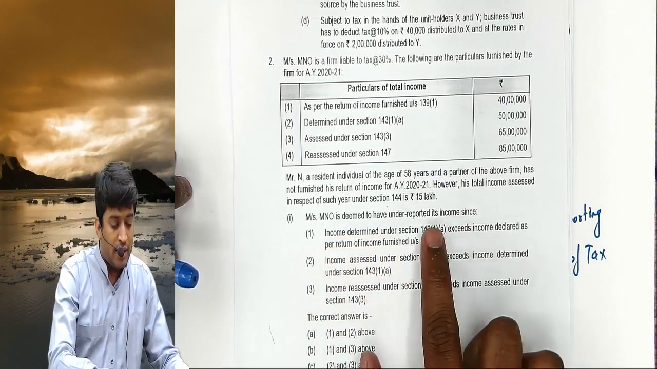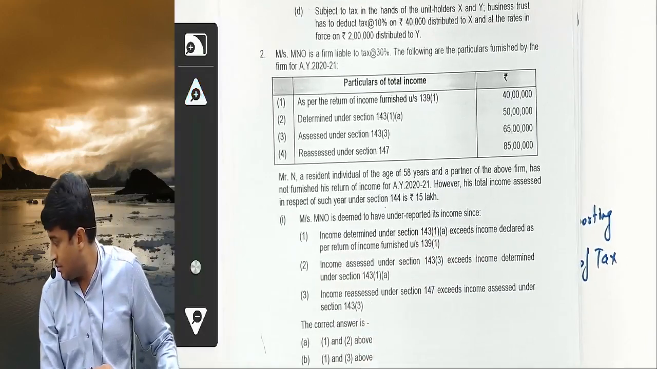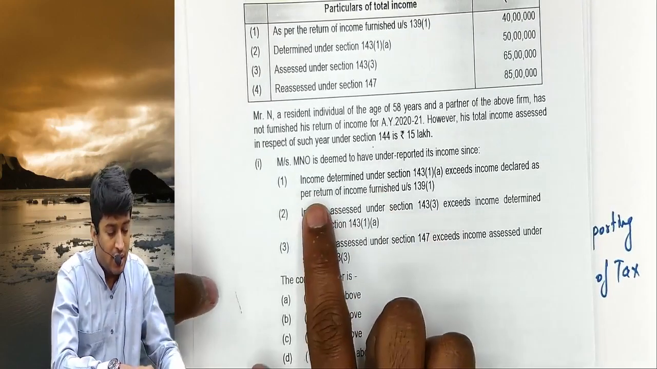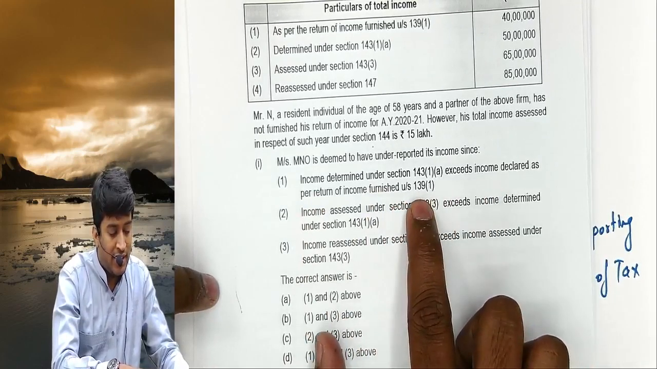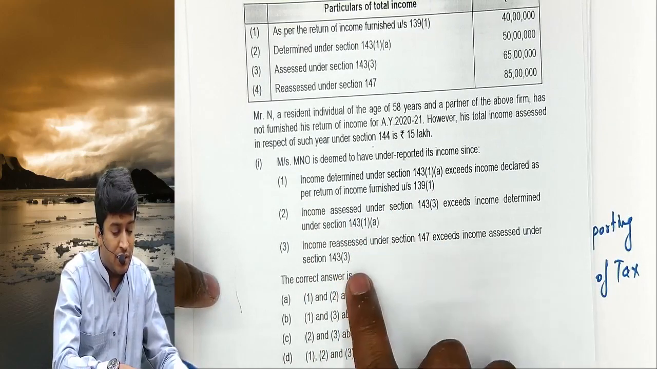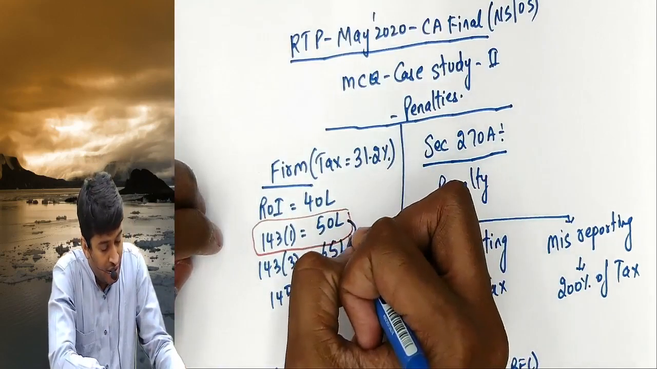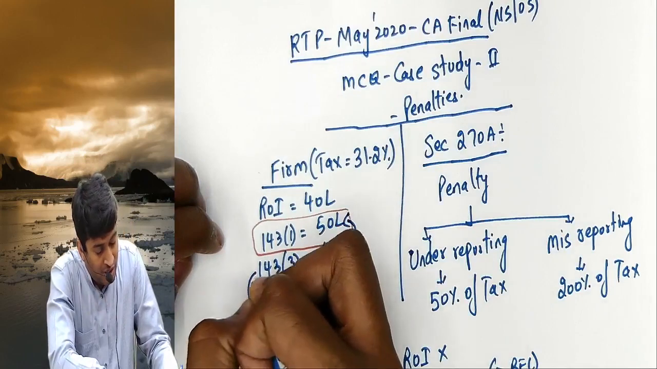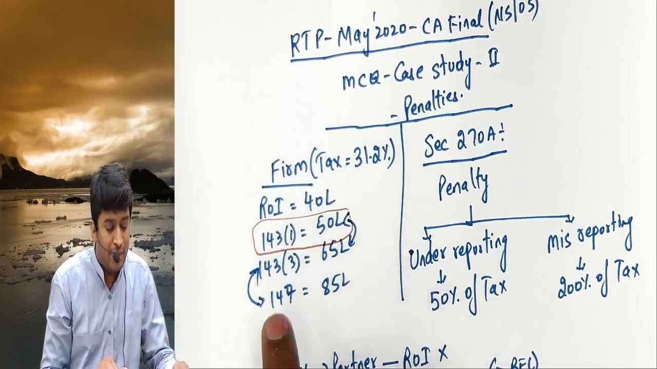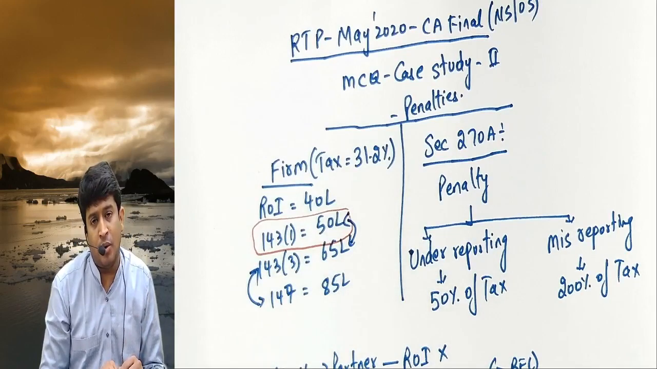M/s MNO is deemed to have under reported its income since, in the first of the 5 MCQs on this case study, income determined under 143(1) exceeds 139(1), income under 143(3) exceeds 143(1), income reassessed under 147 exceeds 143(3). Always remember our base is 50 lakhs. So we compare 143(3) income with 143(1) income and 147 income with 143(3) income. The difference will be called under reporting of income.